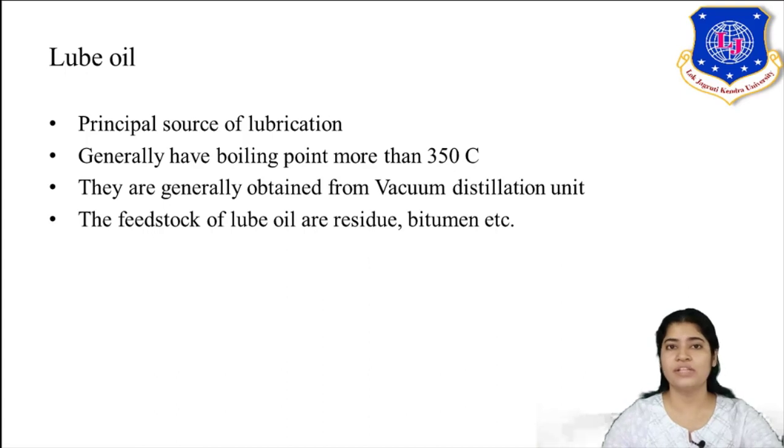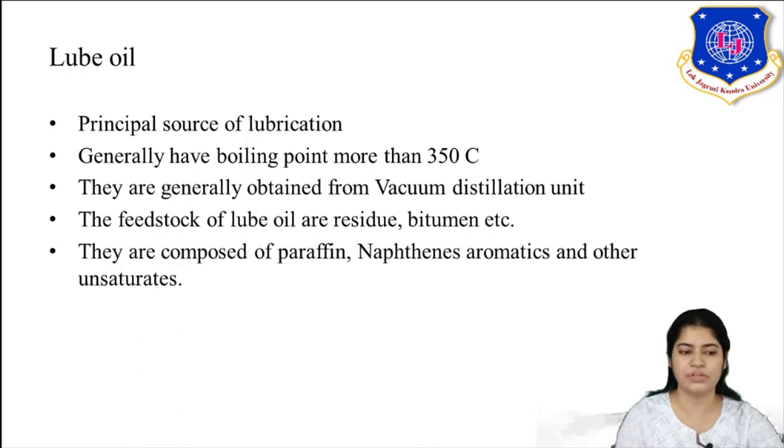Those are used as feed for the vacuum distillation unit. In the vacuum distillation unit, further cracking takes place. In the presence of vacuum, the heavy compounds break down to give certain products, and lube oil is one of the prime products obtained in the vacuum distillation unit.